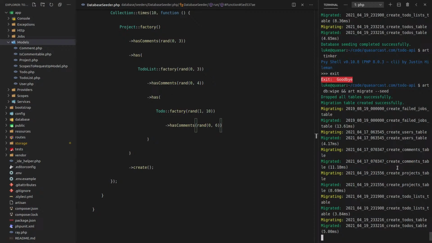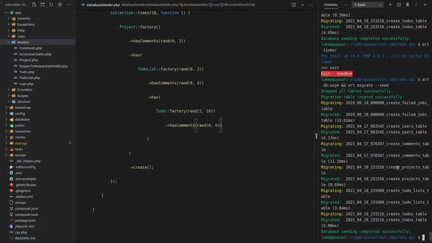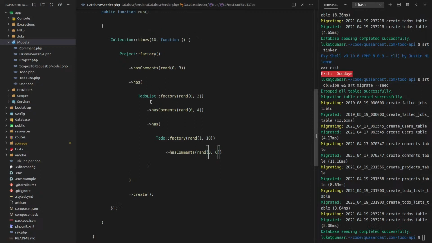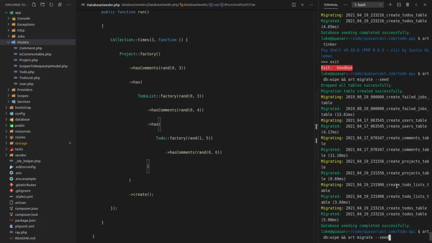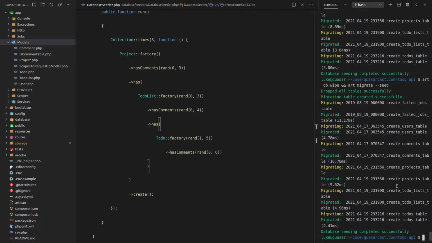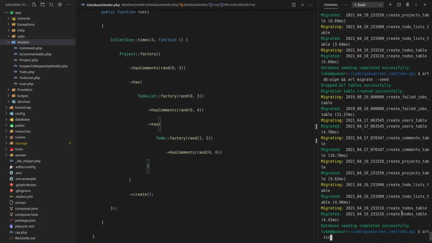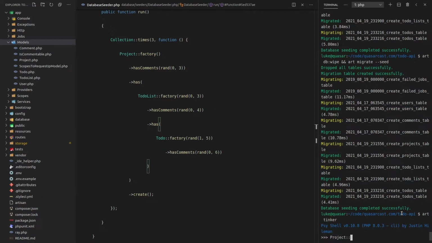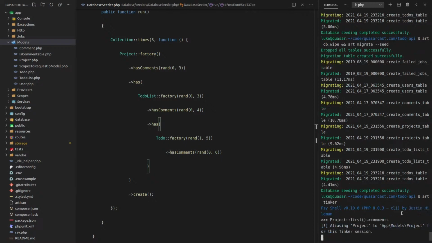Wipe and migrate again. This is going to be quite a big seed now because, you know, as we get deeper down the chain and we're creating comments for each of these things, it becomes a larger and larger query. But anyway, maybe we could say instead of 1 to 10, 1 to 5. Instead of creating 10 projects, let's just create 3 projects. Yeah, that's going to drastically improve the speed just by doing that. Yeah, way faster. Cool.